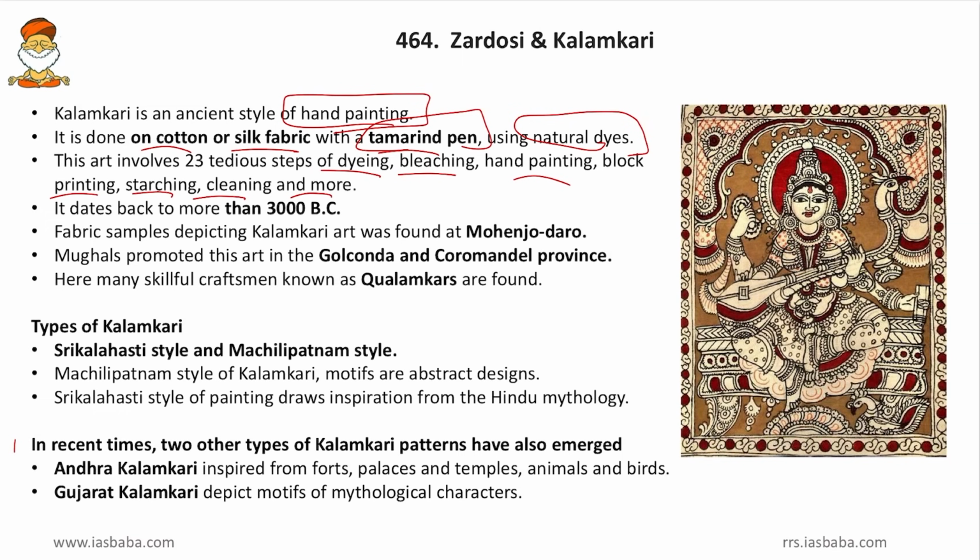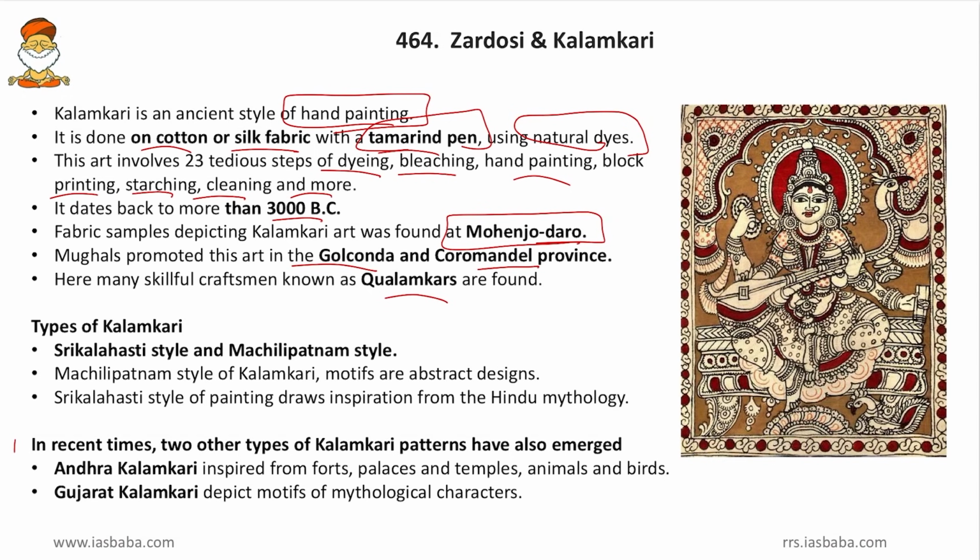Starching means you soak the cloth with starch. Then, this kalamkari art dates back to more than 3000 BC. Then, the fabric samples depicting kalamkari art were found at Mohenjo-daro. So, Mohenjo-daro is the first evidence of kalamkari art. Then Mughals promoted this art in the Golconda and Coromandel provinces. So Golconda and Coromandel provinces are the prominent areas of kalamkari art. Then here many skillful craftsmen known as kalamkars are found. So in Golconda and Coromandel provinces, kalamkars are found.